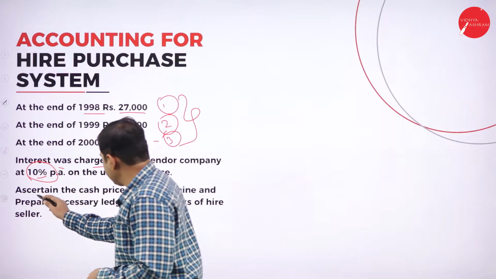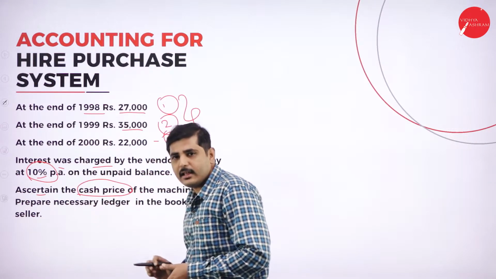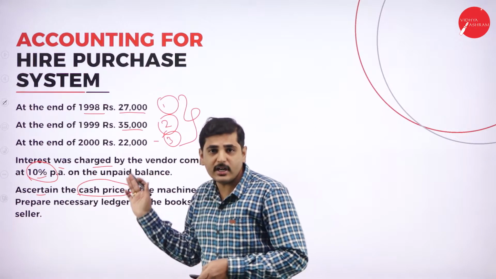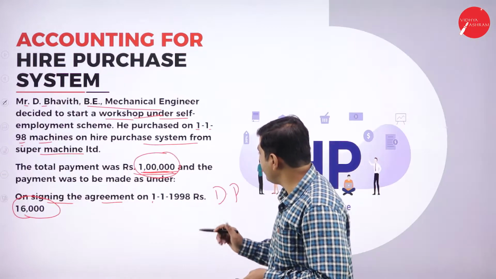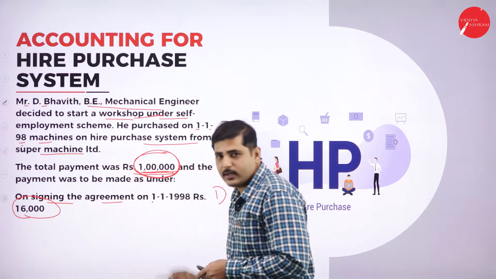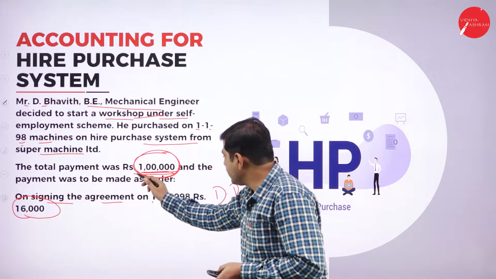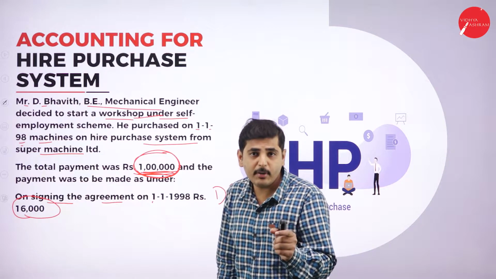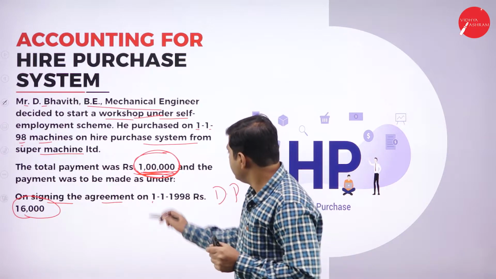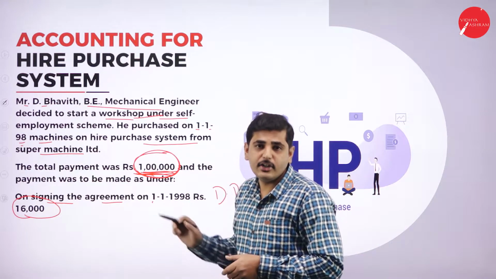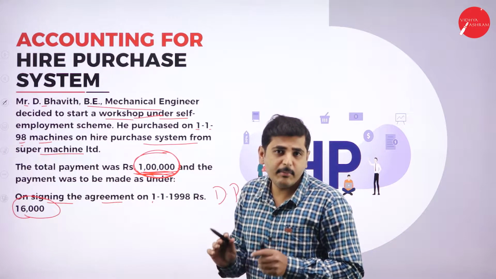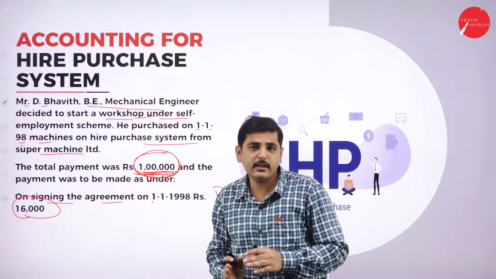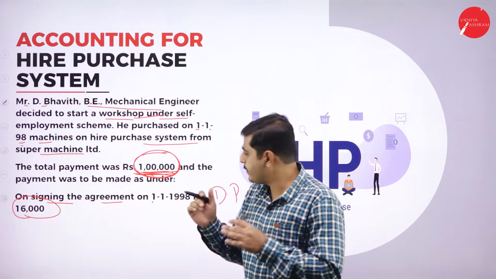Next, ascertain the cash price. So in this problem we have to calculate the cash price, and it has not been given. So don't get confused with this 1 lakh rupees. This 1 lakh rupees is the total amount he has paid, not the cash price. If you get this type of problem, many students make this mistake. They assume this 1 lakh rupees as the cash price, but it is not the cash price. It is the total amount paid by the hire purchaser. It is inclusive of interest and the installments he has paid.